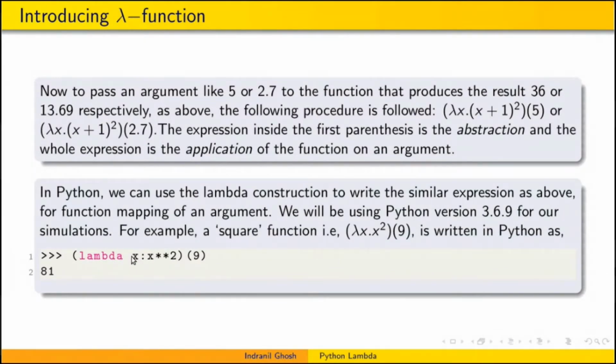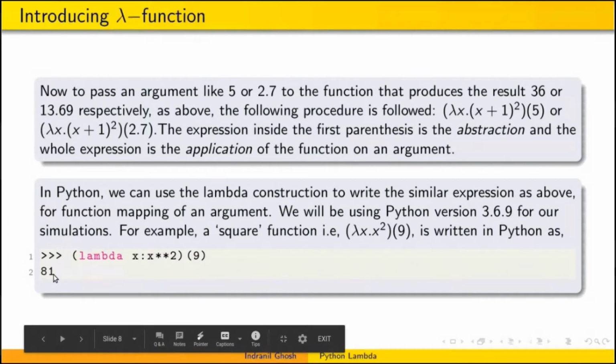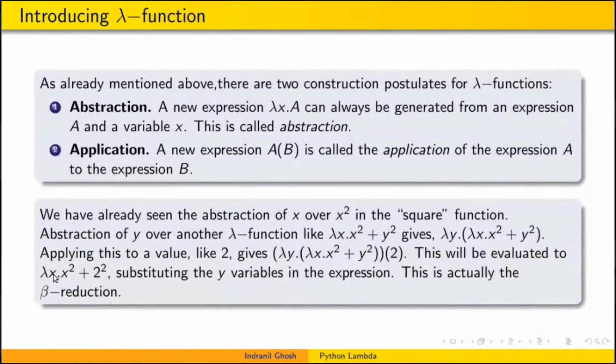Here x is the domain, and the separation symbol dot is replaced by a colon. The x square is written as x square, like we do in Python, and 9 is passed as an argument. We will see that 81 is the result, as theory tells us.